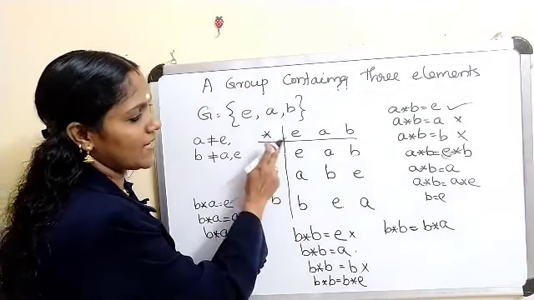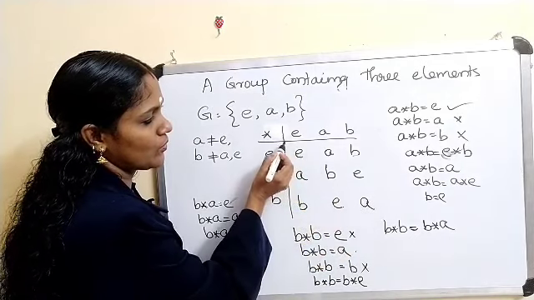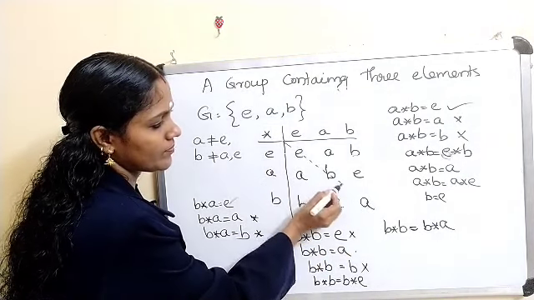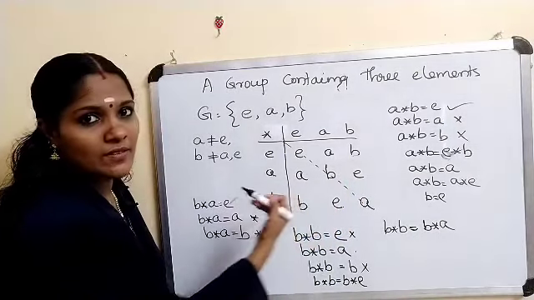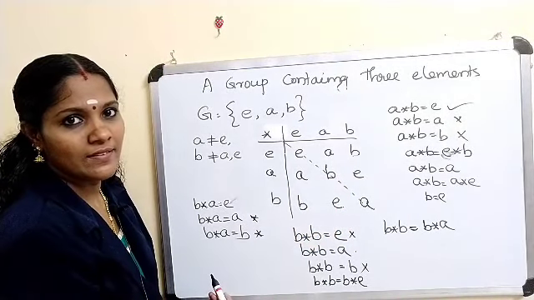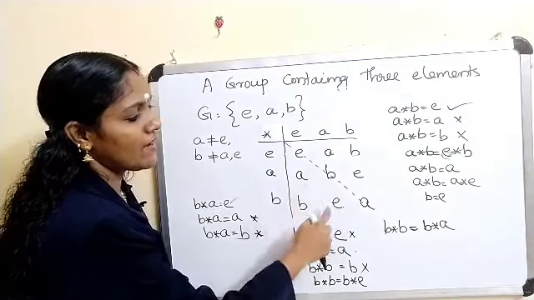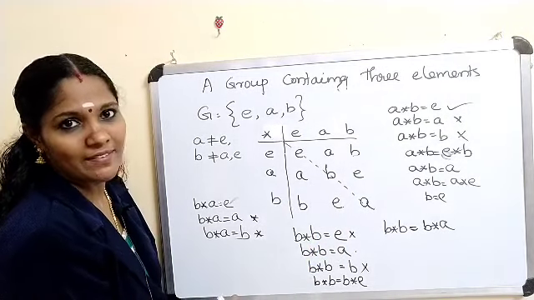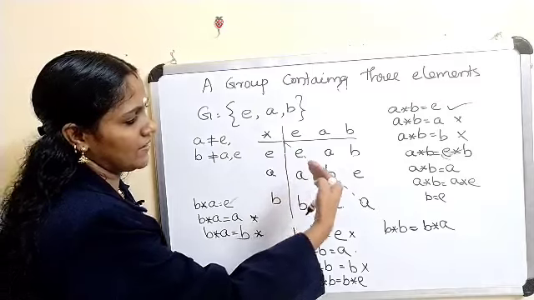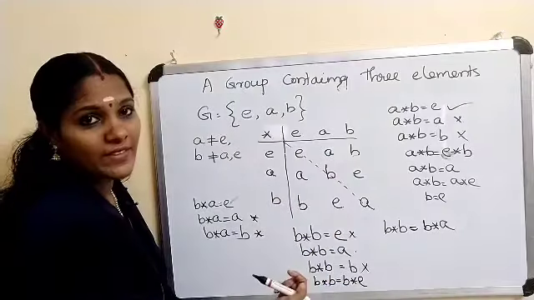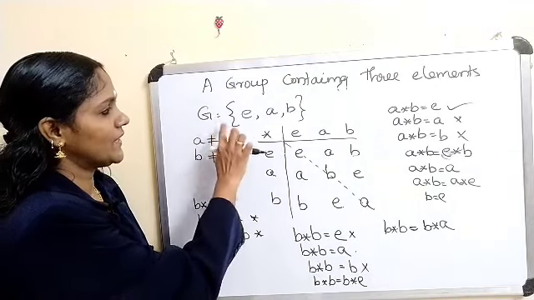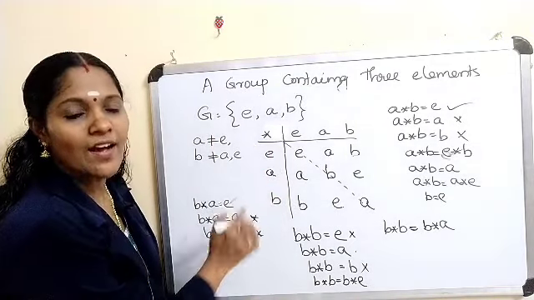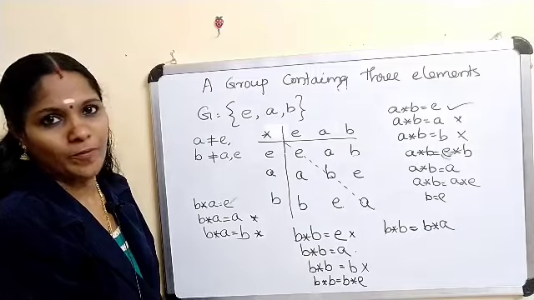Now look at the diagonal entries. If you choose this diagonal, the elements on this side and the elements on that side are clearly the same, symmetric. So if this holds, then we call this operation commutative. Therefore, G together with the operation star forms an Abelian group.